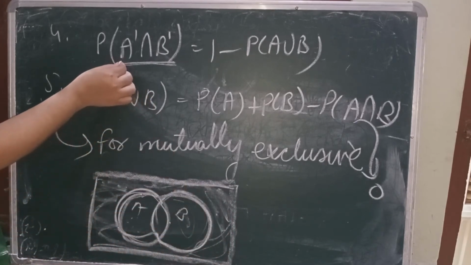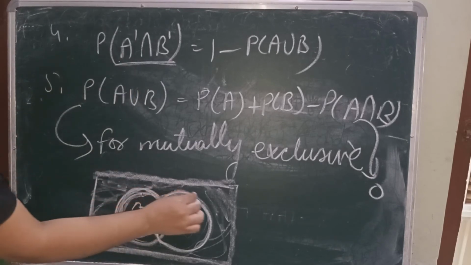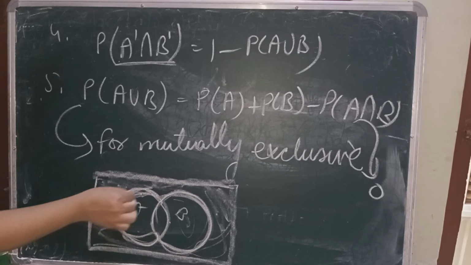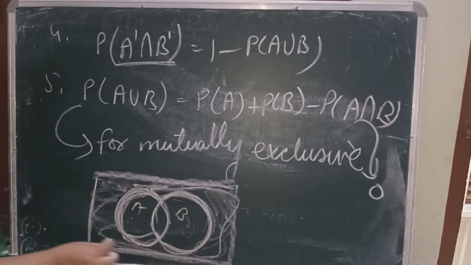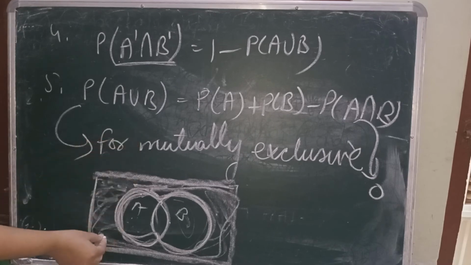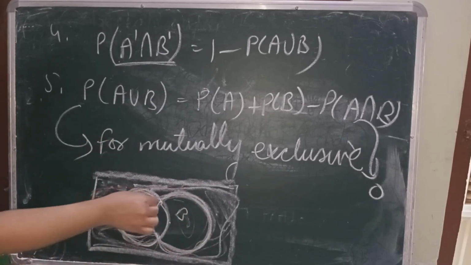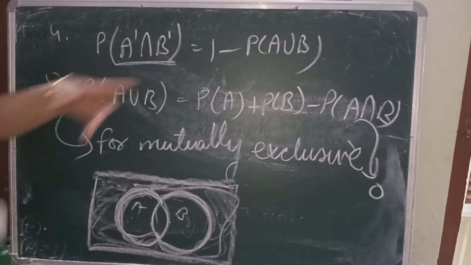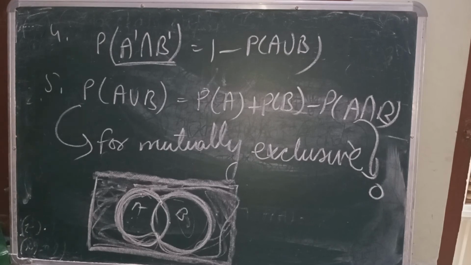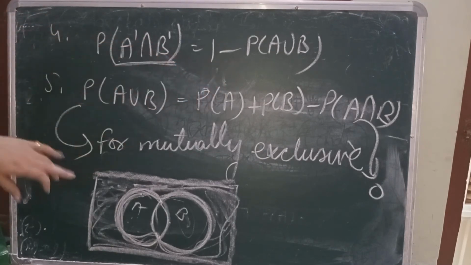Since they are saying find A complement intersection B complement, that means leave A and leave B, the intersection part of these. So they are talking about this outside shaded part. So we can write it as 1 minus probability of A union B. Here 1 is written for probability of the sample space, P(S). So it's 1 minus P(A union B).